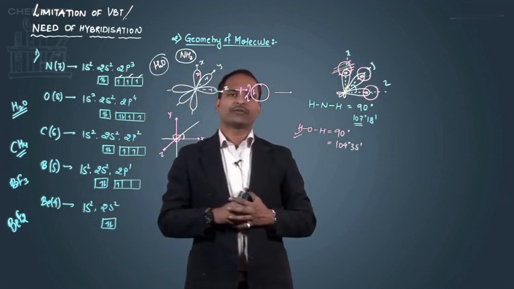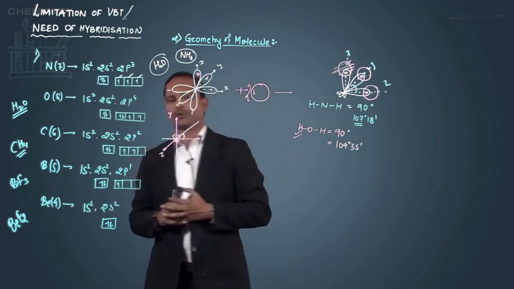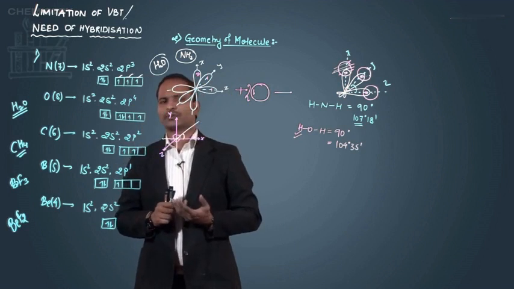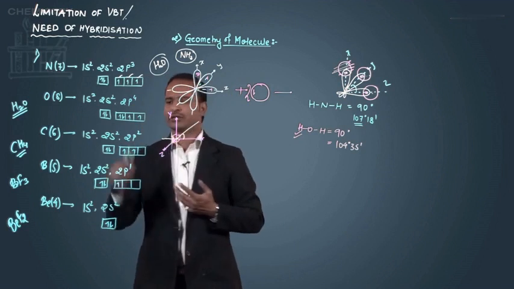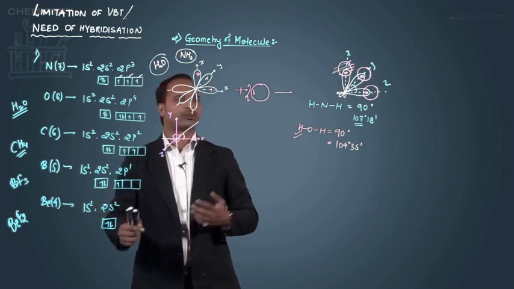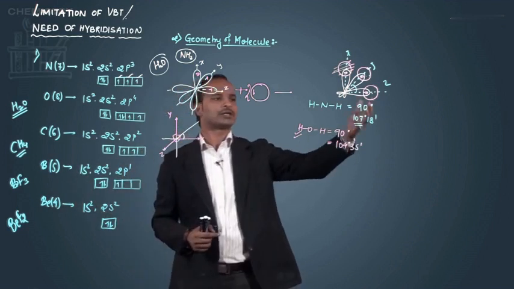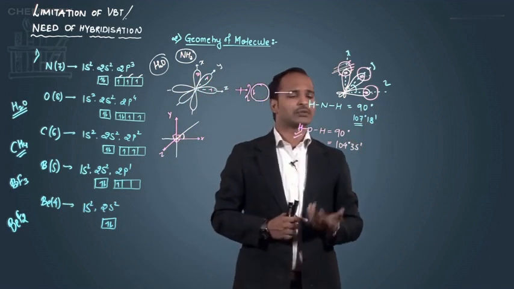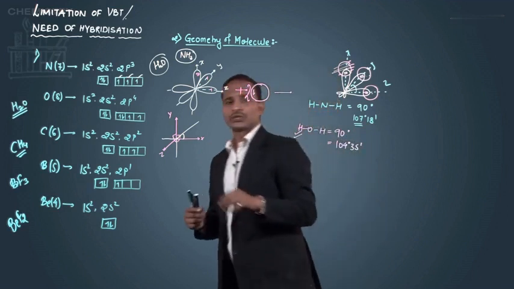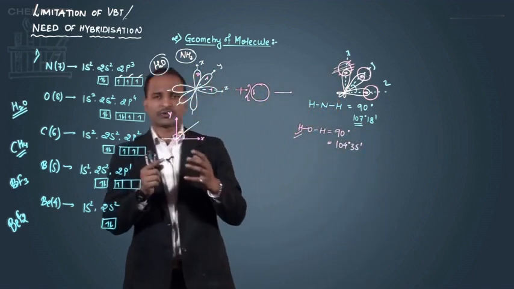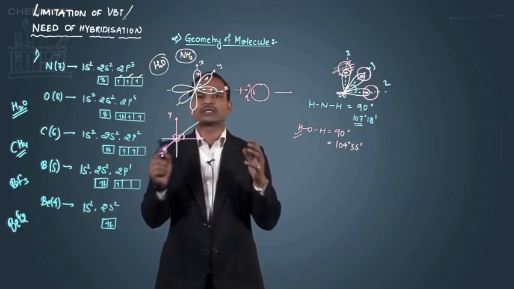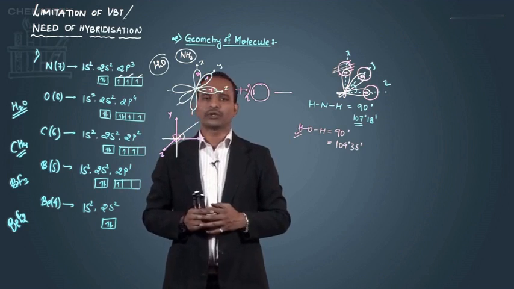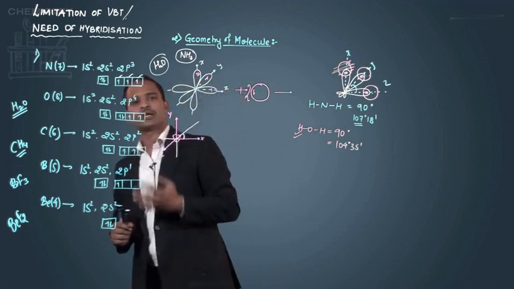And after the failure of the valence bond theory, the need of hybridization comes. Once I come to know that carbon is forming 4 bonds while it has 2 half-filled orbitals, why is it forming 3 bonds if there is only 1 half-filled orbital, why the geometry is different, why the bond angle is not 90 degree in case of ammonia and water, why it is 107 degree 18 minutes or 104 degree 35 minutes. We just wanted the answer for all these queries. So to answer all these queries, we introduce a new concept and that is called the hybridization concept.